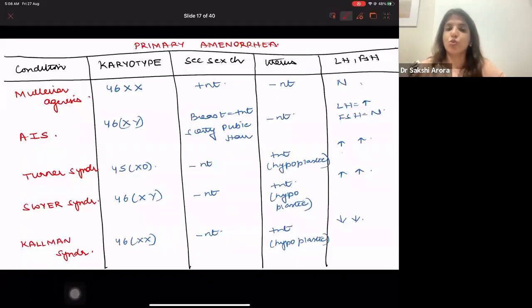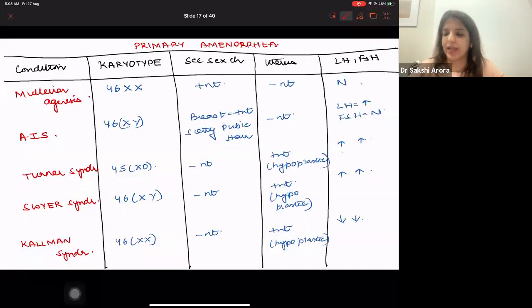Now I want you to make this table. This is a very, very important table for primary amenorrhea, where I have written condition, karyotype, secondary sexual characteristics, uterus present or absent, and the levels of LH and FSH, right? Many times they are asking you questions based on levels of LH and FSH. This table will be very handy if you take a picture, right? Let me quickly explain you.